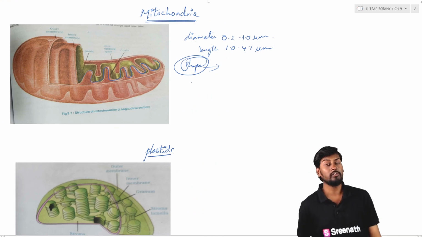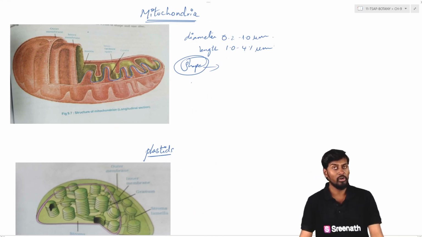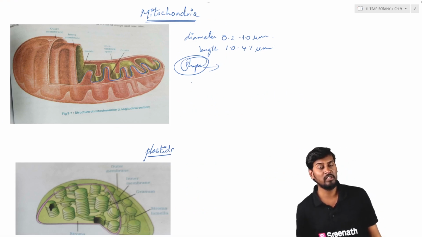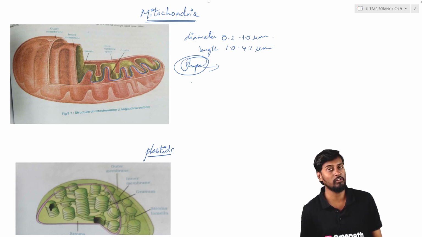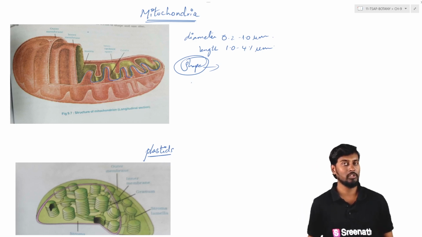So coming to the next cell organelle, that is the mitochondria. The mitochondria generally have a diameter of 0.2 to 1.0 micrometer, and the length is 1.0 to 4.1 micrometer. So this is about the diameter of the mitochondria. And coming to the shape, they are present in a wide range of shapes, that is spherical, rod shape, and also round shape. So this is about the shape and the size.